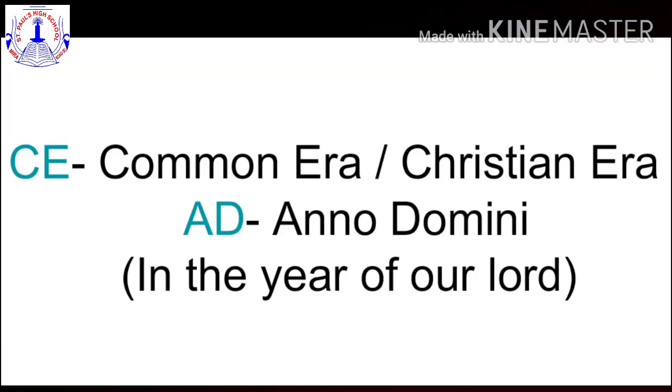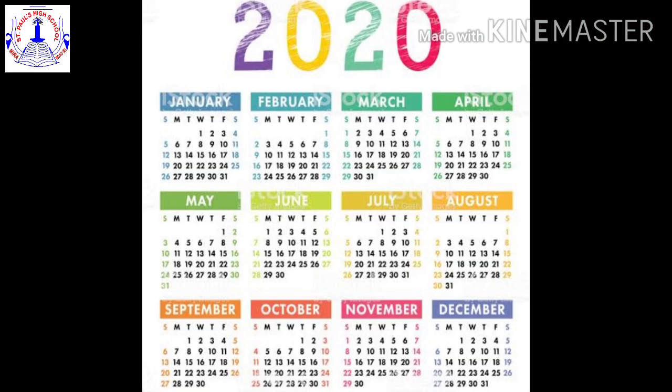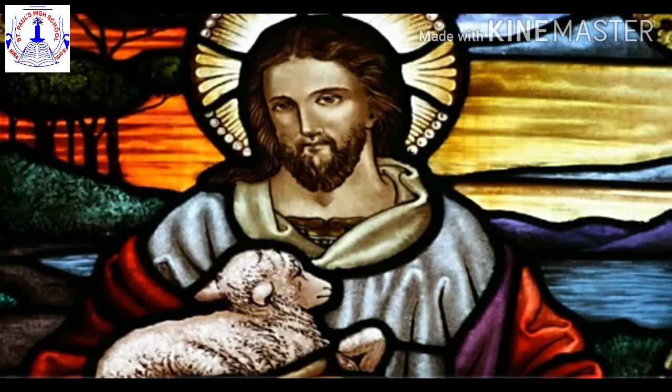For this, we usually refer to the Common Era or Christian Era, written in short as CE or AD. The full form of AD is Anno Domini, which means in the year of our Lord. The calendar we use today is based on the Christian era, now called the Common Era. This era began in memory of Jesus Christ.